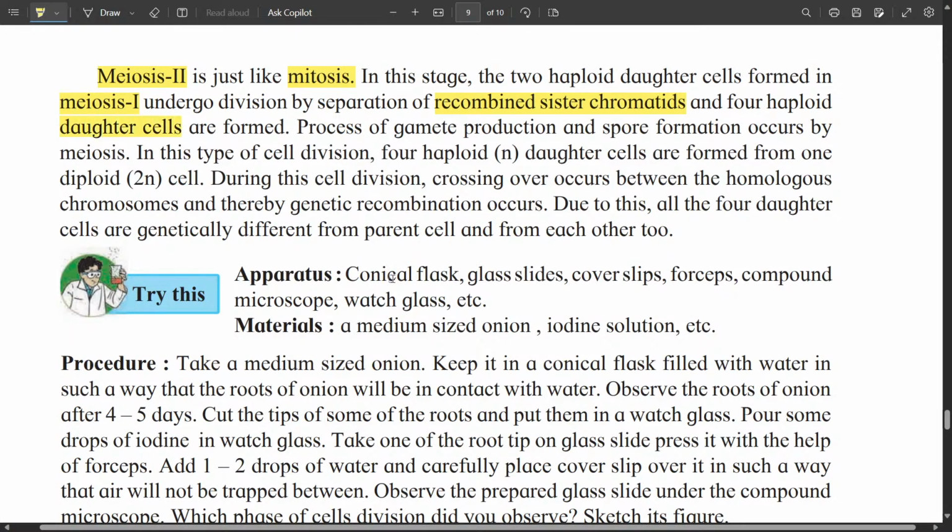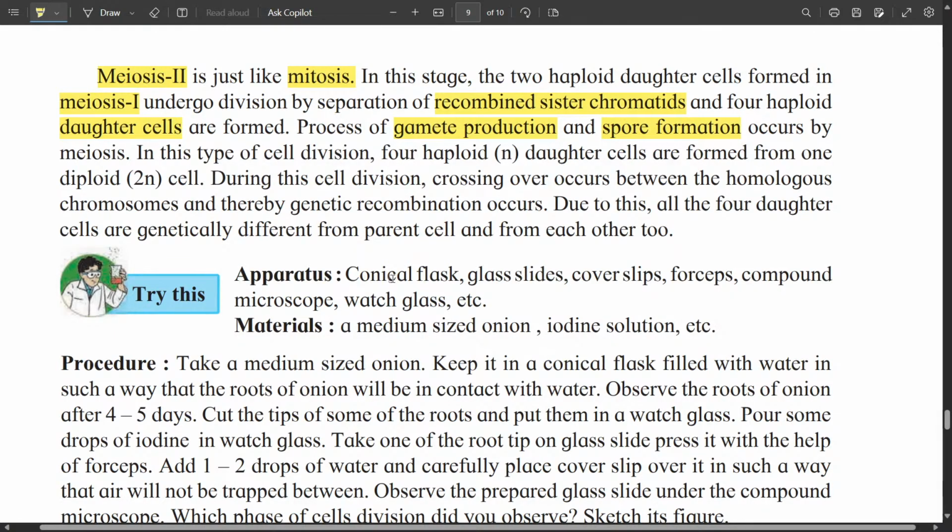Four haploid daughter cells are formed. The process of gamete formation and spore formation occurs by meiosis. Formation of gametes, that means reproductive cells in sexual reproduction, and spore formation in asexual reproduction, occur by meiosis.